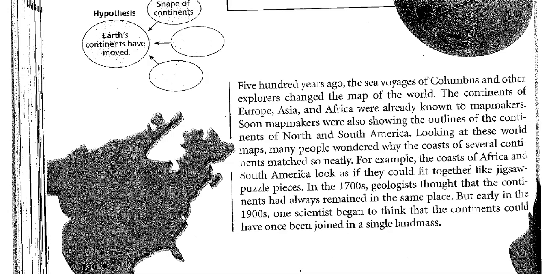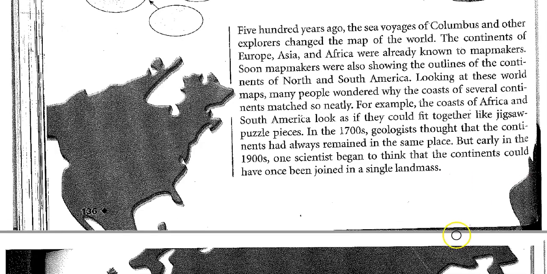In the 1700s, geologists thought that the continents had always remained in the same place. But early in the 1900s, one scientist began to think that the continents could have once been joined in a single land mass.